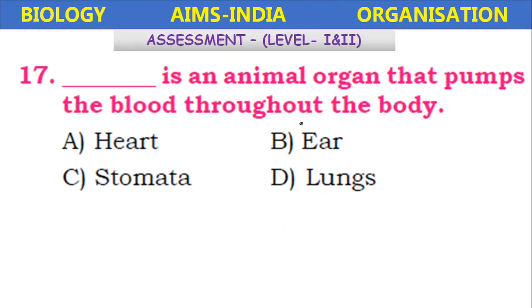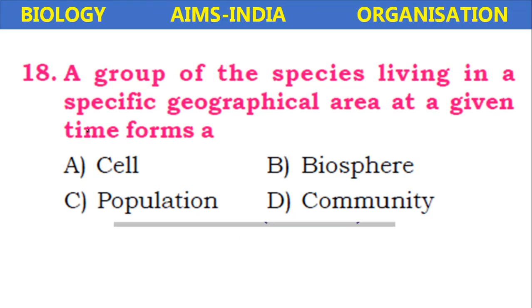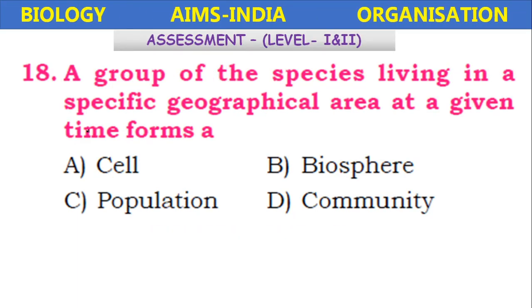Next question. Dash is an animal organ that pumps the blood throughout the body: heart, ear, stomata, lungs. It is the heart, the pumping organ of the transport system in animals. A group of the species living in a specific geographical area at a given time forms a cell, population, biosphere, community. Here the group of species is given, so it is a population.